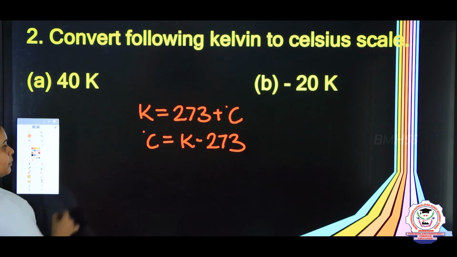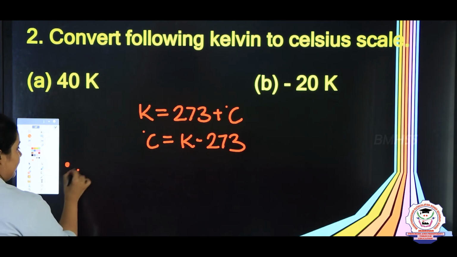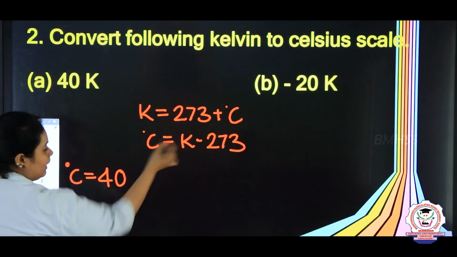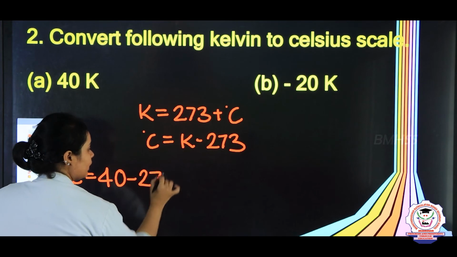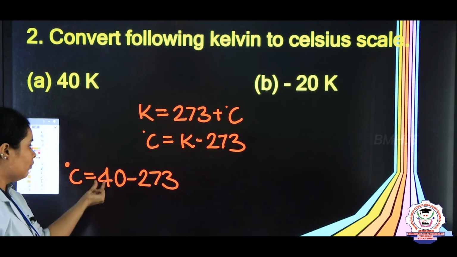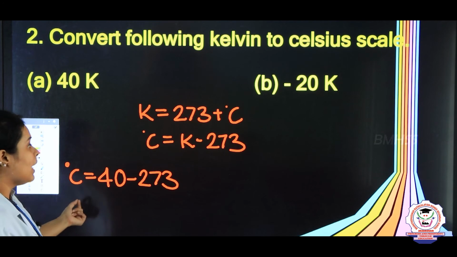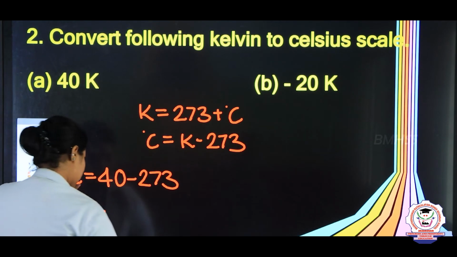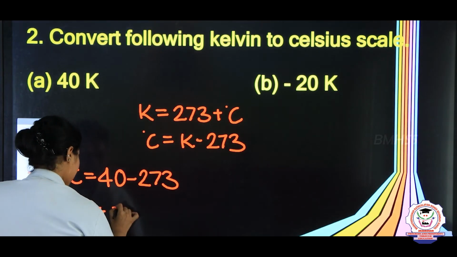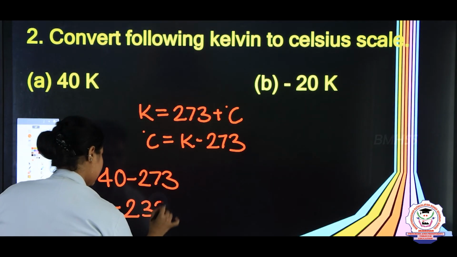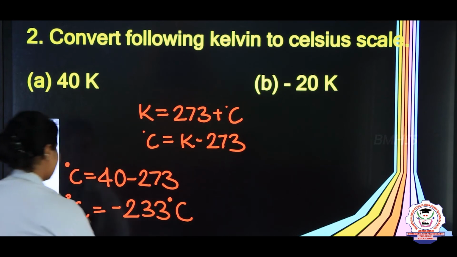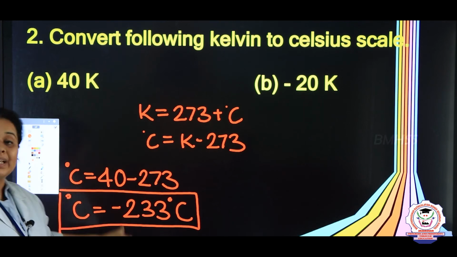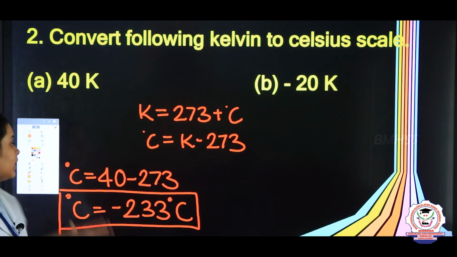So now let's come to the first problem. Degree Celsius is equal to Kelvin, which is 40, then minus 273. So 40 minus 273 will come as minus 233 degree Celsius. So you can say that 40 Kelvin is equal to minus 233 degree Celsius.